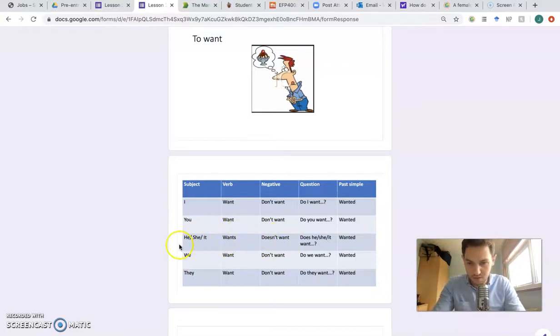So look, there's the difference with the he, she, it. We want, don't want, they don't want. And then with the question, we have the do. So do I want? Do you want? Does he, she, it want? Do we want? Do they want? And the past simple, so remember yesterday, wanted. So we had that ed. I wanted ice cream. Yesterday, I wanted ice cream.